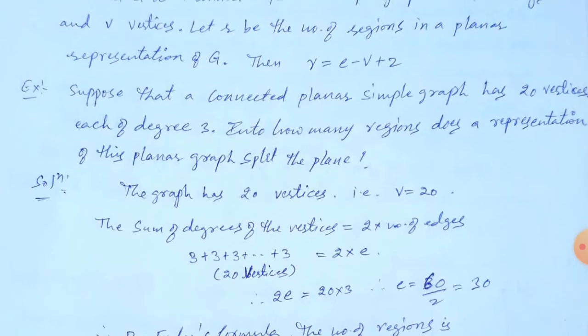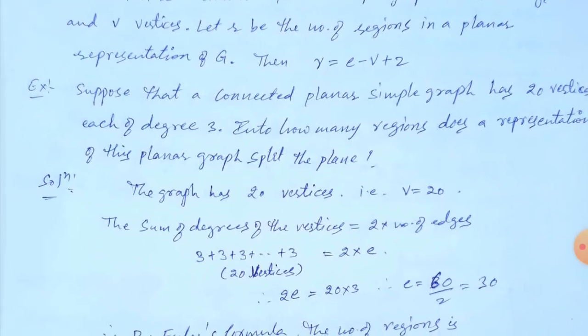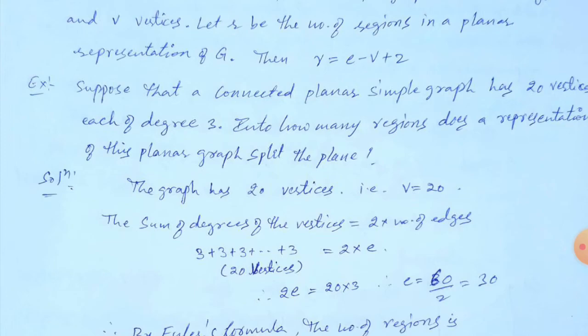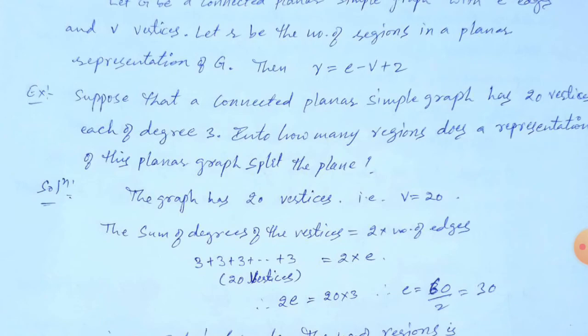Now we will see a problem: a connected planar simple graph has 20 vertices, each of degree 3. Into how many regions does a representation of this planar graph split the plane? We can find the number of regions using the formula R equals E minus V plus 2. If any two are given, we can find the other: if R and V are given we can find E, and if E and V are given we can find R.